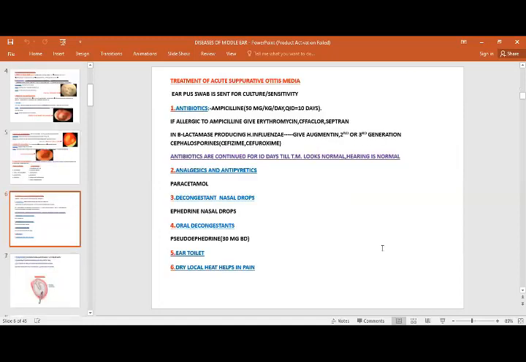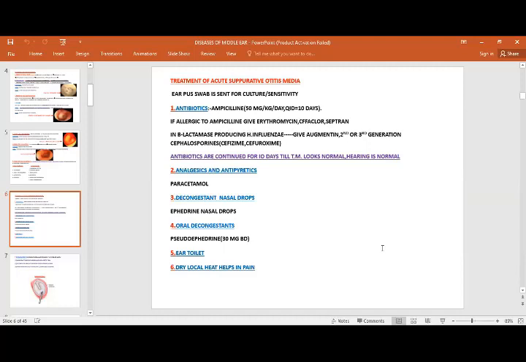So, what is the treatment? In the case of treatment of acute suppurative otitis media, most of the cases are children, and they come with severe, excruciating pain, and of course all the symptoms, high grade fever, and the TLC count is very increased. So we have to give them symptomatic treatment. Of course, in the case of suppurative otitis media, ampicillin or the penicillin group are the most important antibiotic treatment strategy.